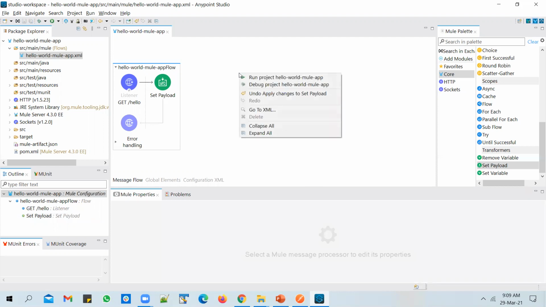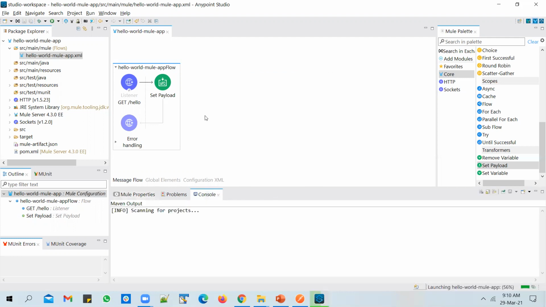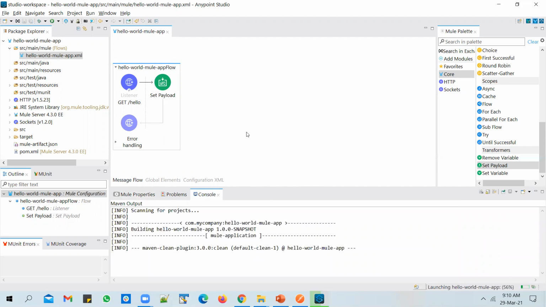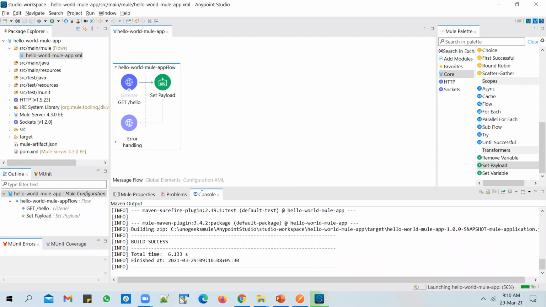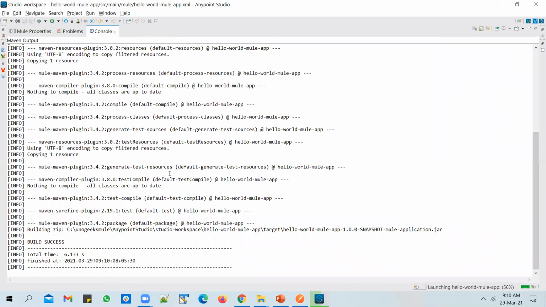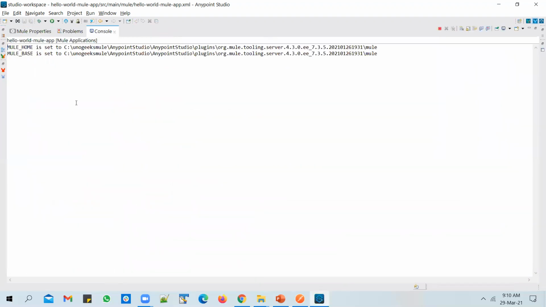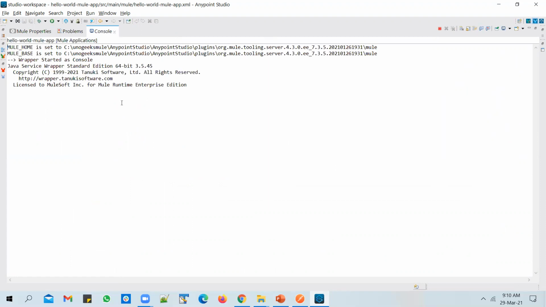So right click, and to run the application, select Run Project hello world Mule application. And you will notice, let me maximize this, that this Mule application gets deployed to the Mule server that comes pre-built with Anypoint Studio.